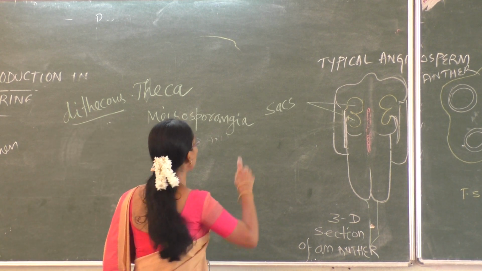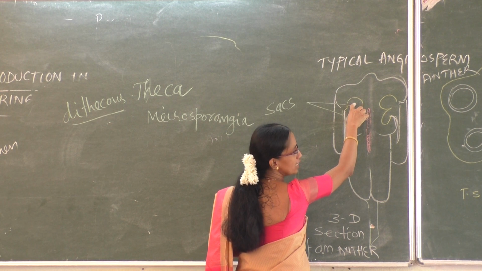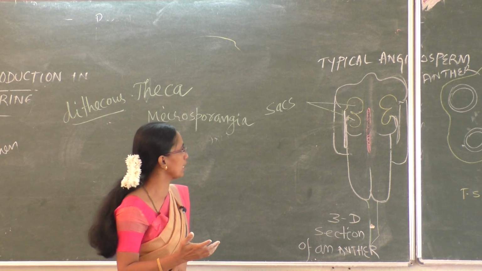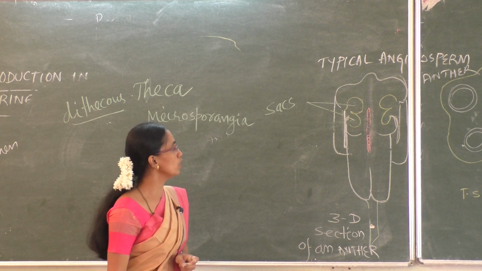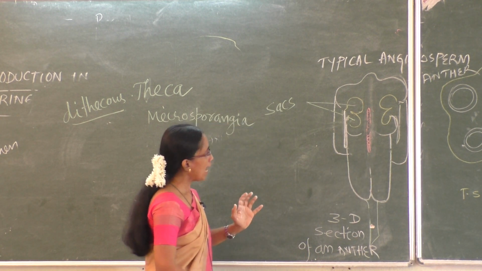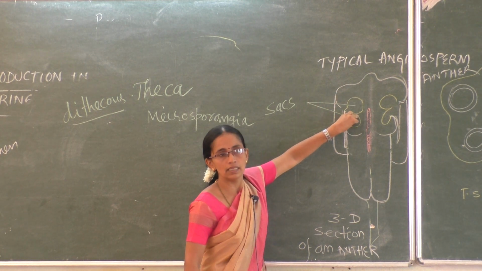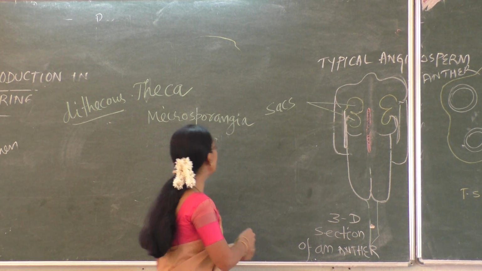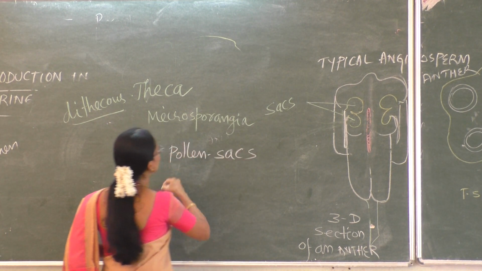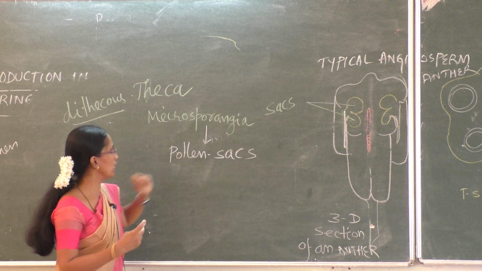Now, how many lobes are there? Two lobes. One lobe has two microsporangia. Together, in a bilobed anther, there are totally four microsporangia. As this anther matures, these microsporangia change into pollen sacs.